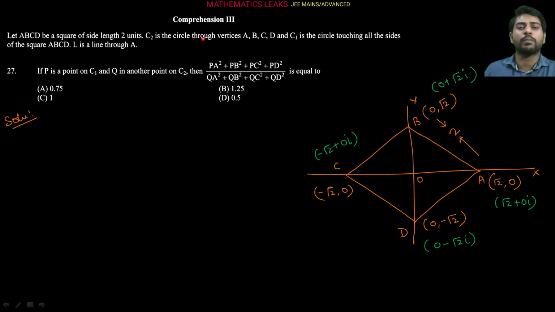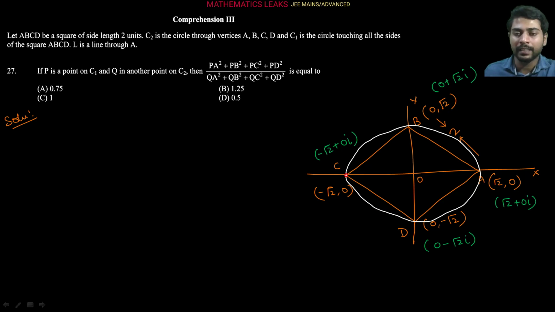a circle which is passing through the vertices A, B, C, D. So let's draw a circle which is passing through the vertices A, B, C, D. Here let's suppose this is our circle which is passing through the vertices A, B, C, D, as you can see here. Now this is our circle, I am naming it C2 as per the given information in the question, and another circle is there, C1, which is touching all the sides of the square ABCD.